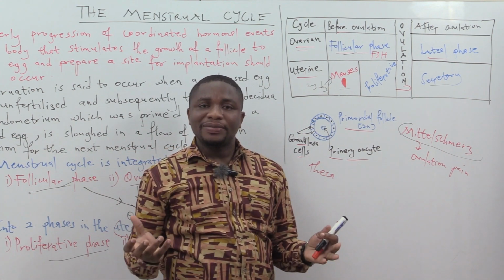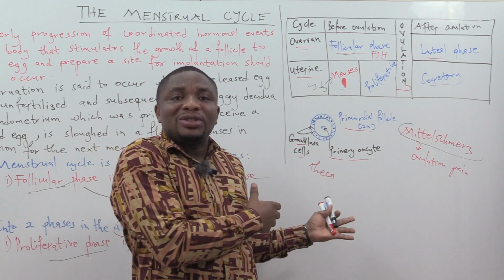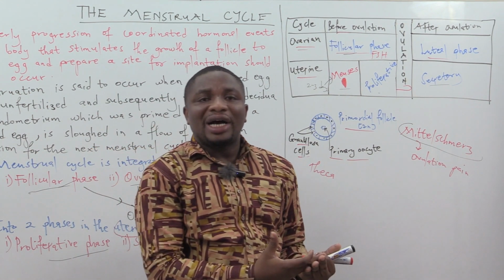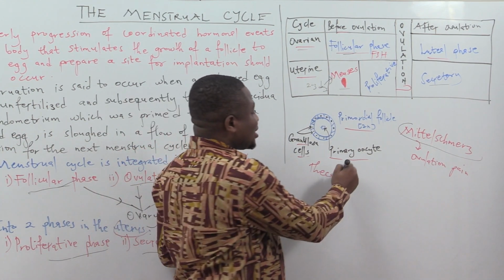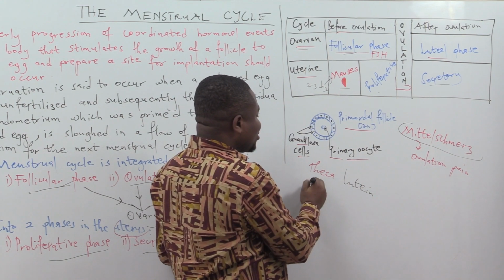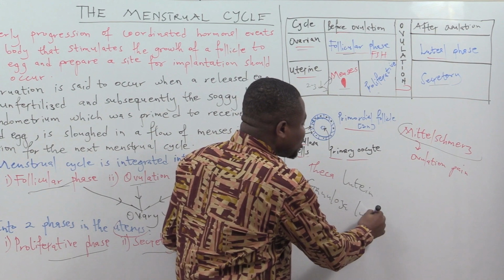And when that happens, the theca cells and the granulosa cells will now be referred to as the granulosa lutein cells and the theca lutein cells. So we are going to have the theca lutein cells and the granulosa lutein cells.